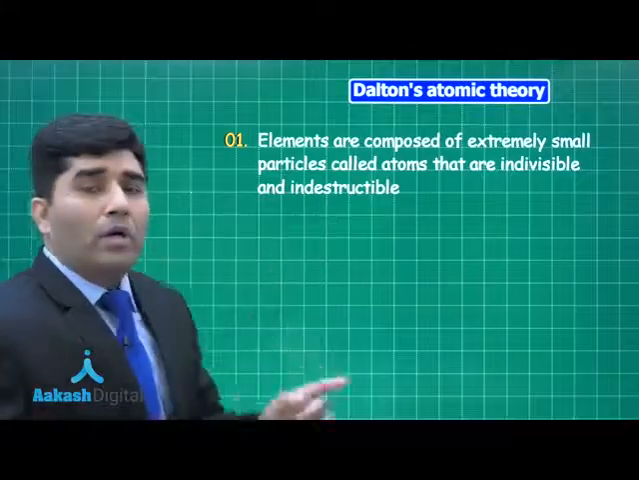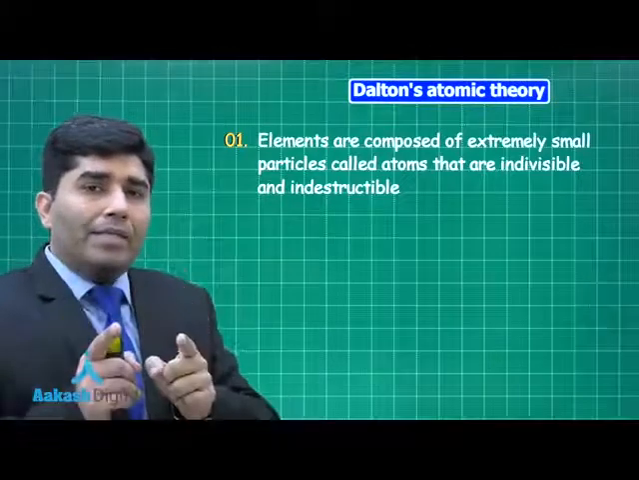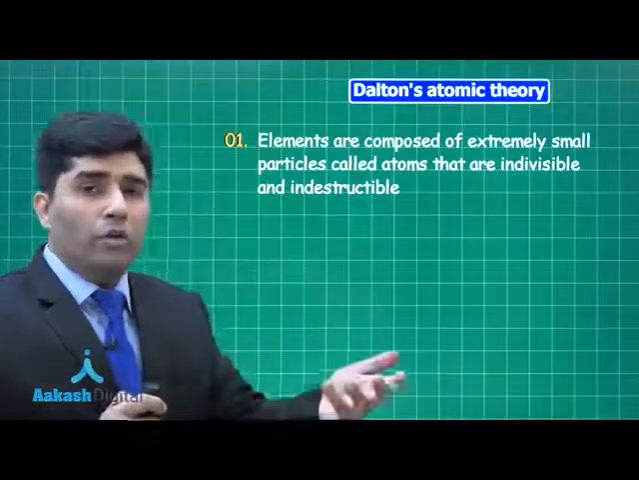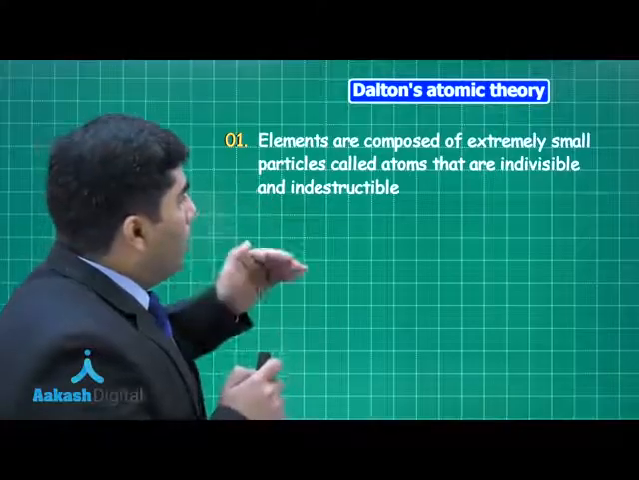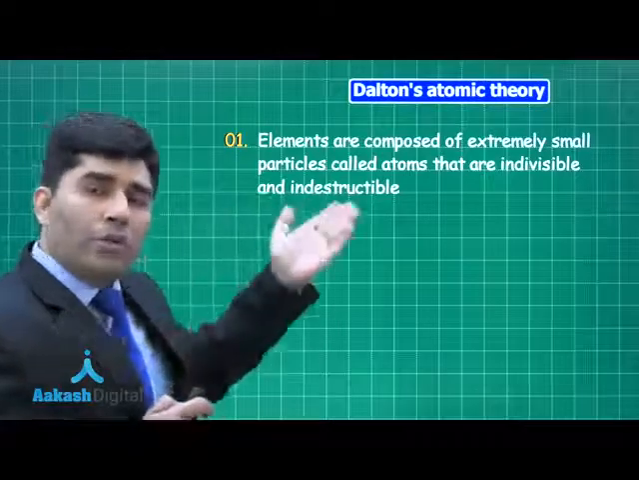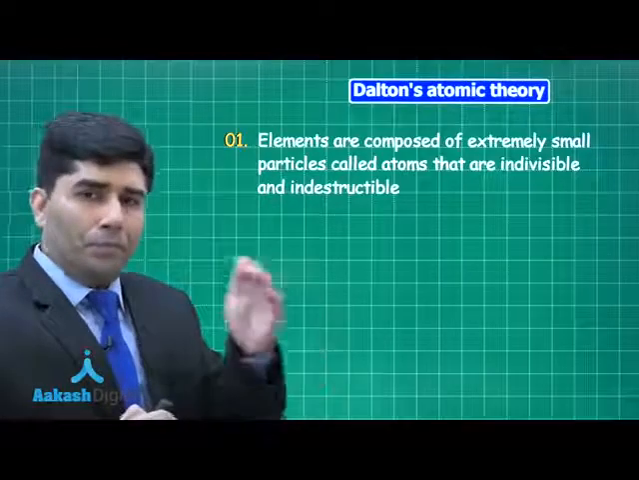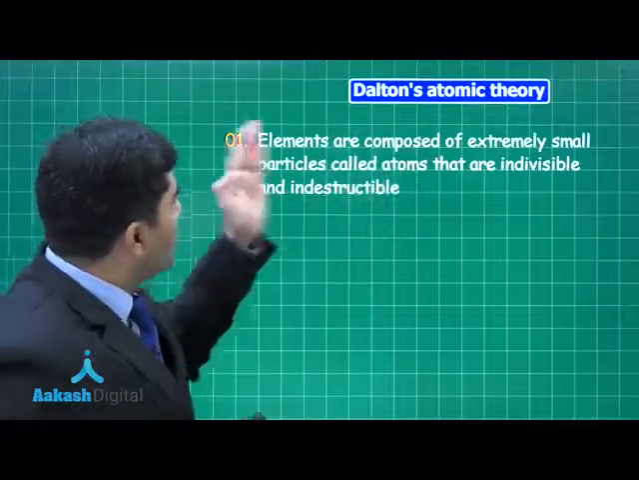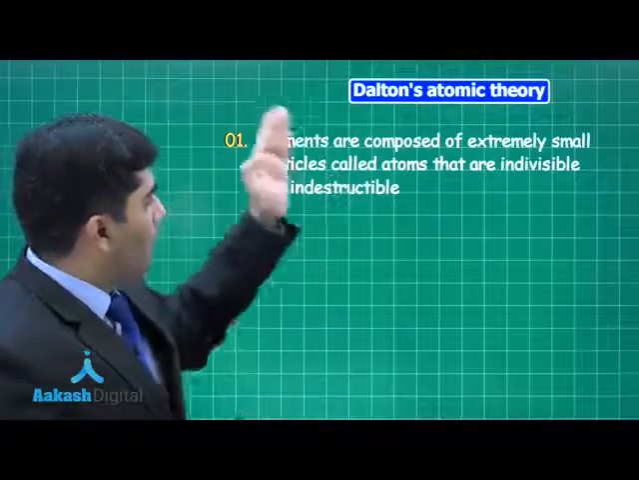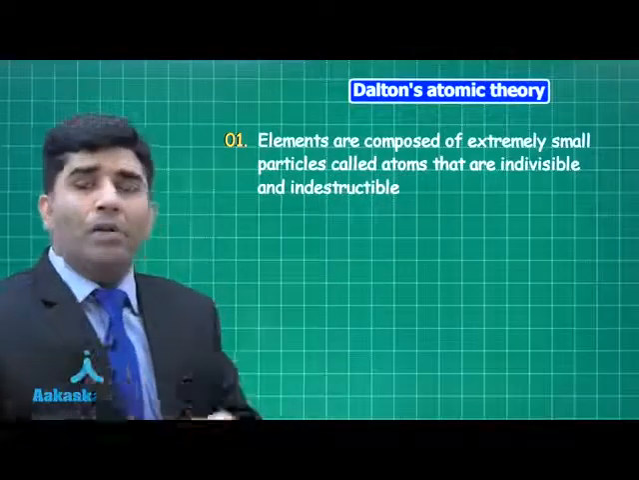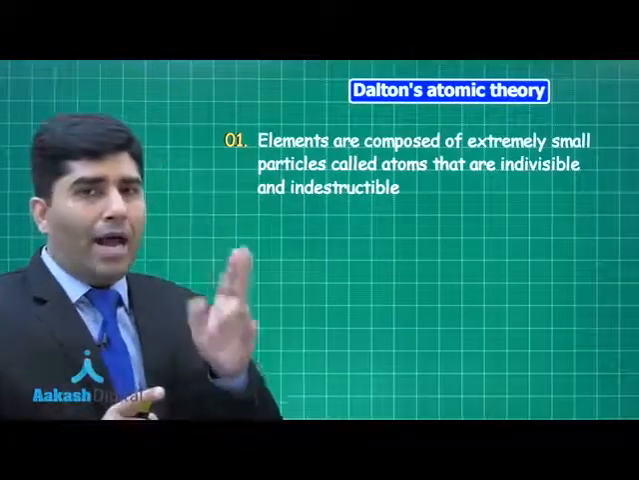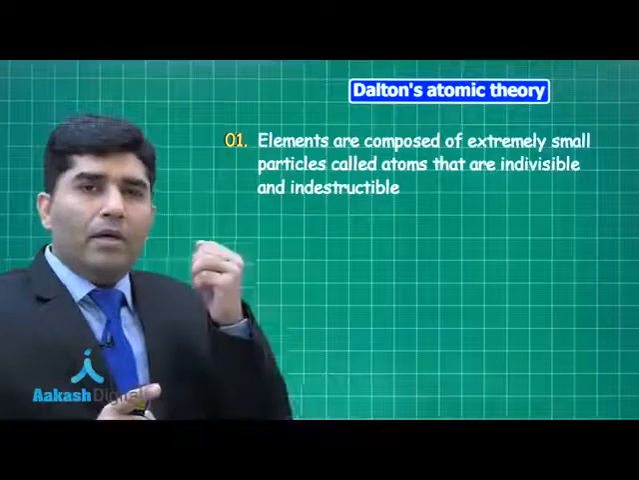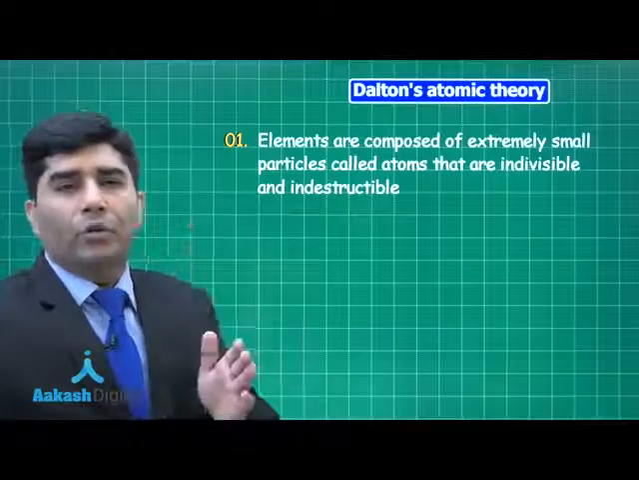Now, we all know in NCERT only Dalton's theory is given. I am telling you about the modern atomic theory also, because in the modern atomic theory, all the drawbacks of Dalton's atomic theory were covered, right? So what was the first point? Elements are composed of extremely small particles called atoms, and they are indivisible. But the modern atomic theory says that atoms are divisible and can be divided into electrons, protons and neutrons.